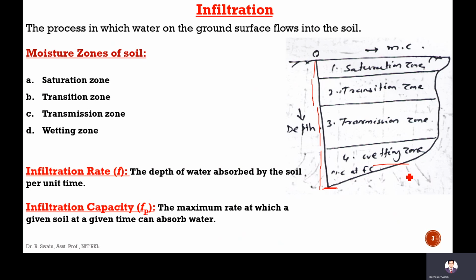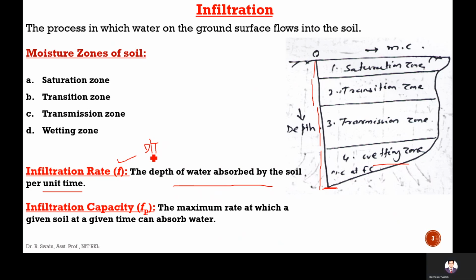Next is infiltration rate. The depth of water absorbed by the soil per unit time is called infiltration rate. It can be in mm per hour, centimeter per hour, centimeter per minute or mm per minute. Depth per unit time.